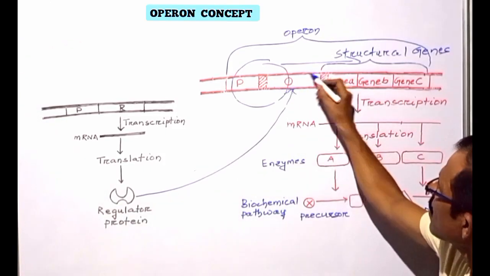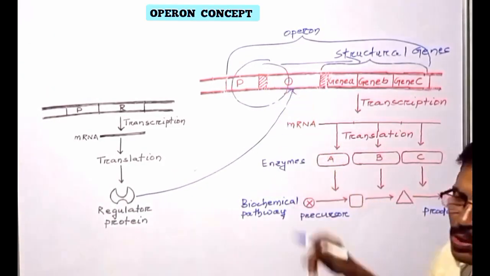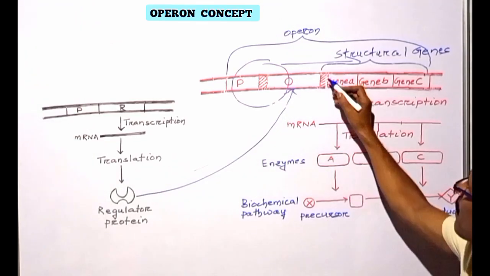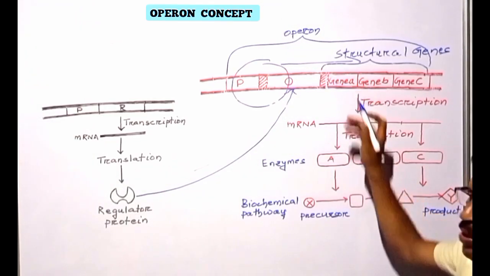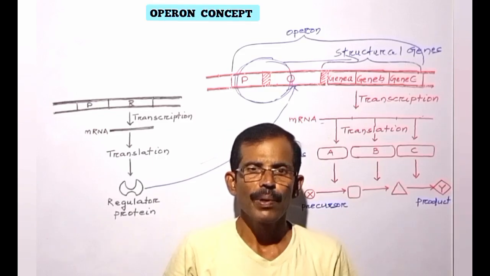The operator usually overlaps the 3' end of the promoter and sometimes also overlaps the 5' end of the first structural gene. Friends, this is an introduction of the operon.